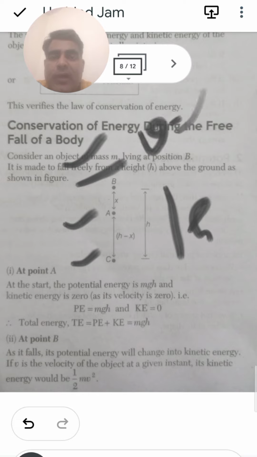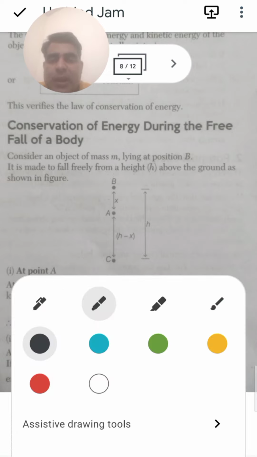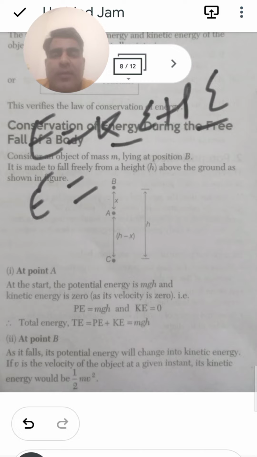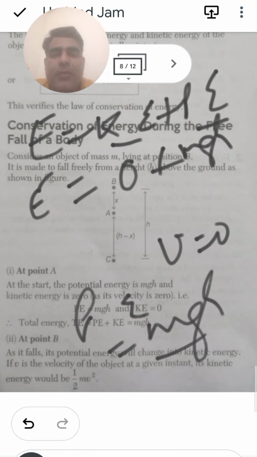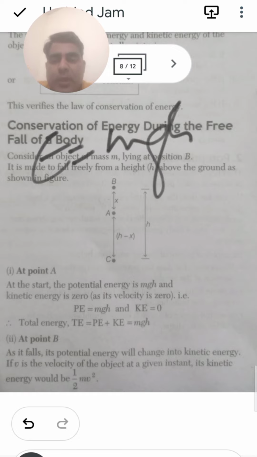Definitely at this point the value of velocity is equal to 0, and we have a height h at this point. So the total energy will be equal to potential energy plus kinetic energy. The velocity is 0, so kinetic energy, half mv square, is 0, and the potential energy is equivalent to mgh, that is m into g into h. So from here the total energy will be equal to m into g into h.